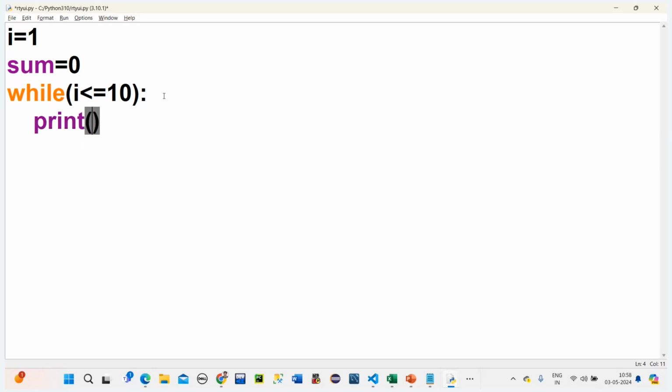What do I need to print? You said you understood, right? I understood it a little bit online. Actually, we have to enter sum is equal to sum plus 1, like I is equal to I plus 1.